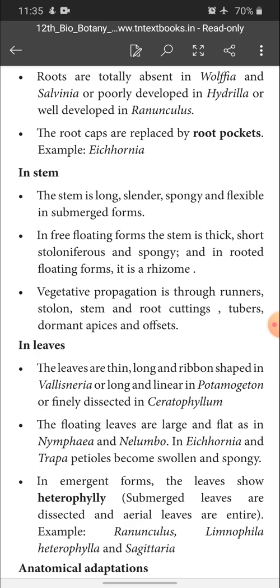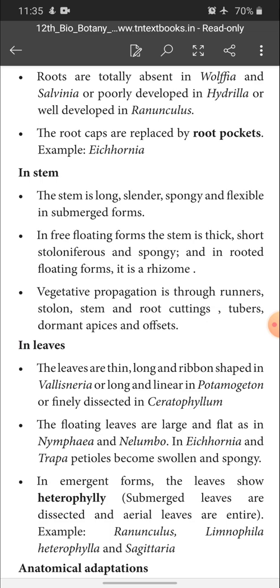In Eichhornia and Trapa, petioles. Petioles, you know, children, the stalks of the leaves are called petioles, right? Okay, so here the petioles become swollen and spongy.